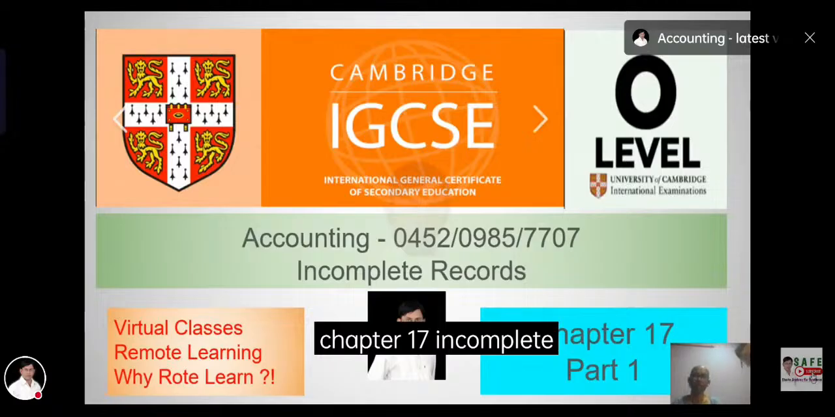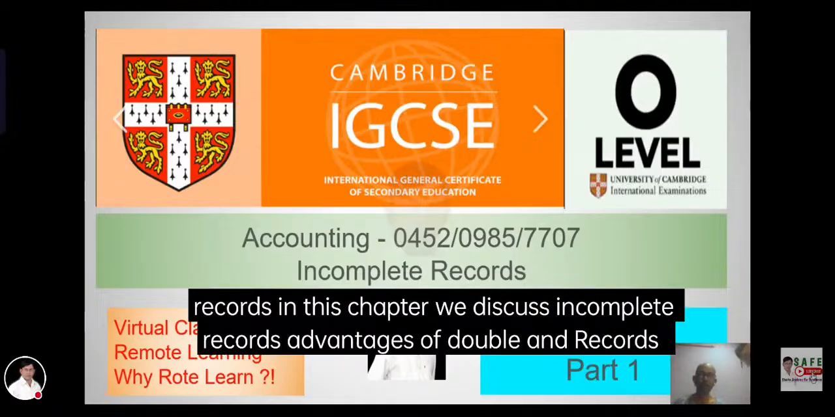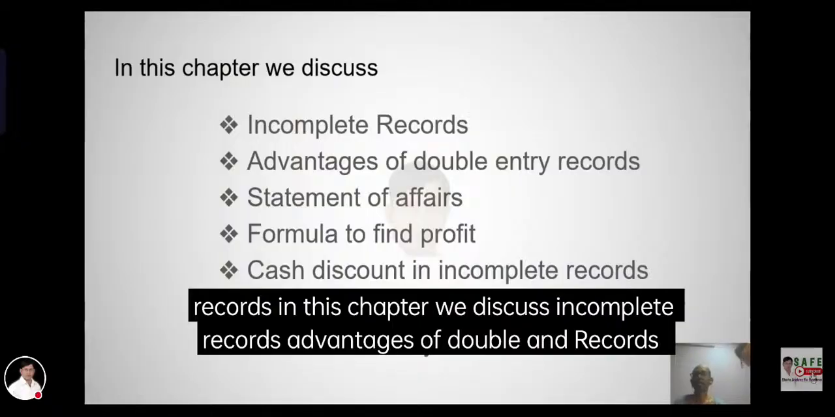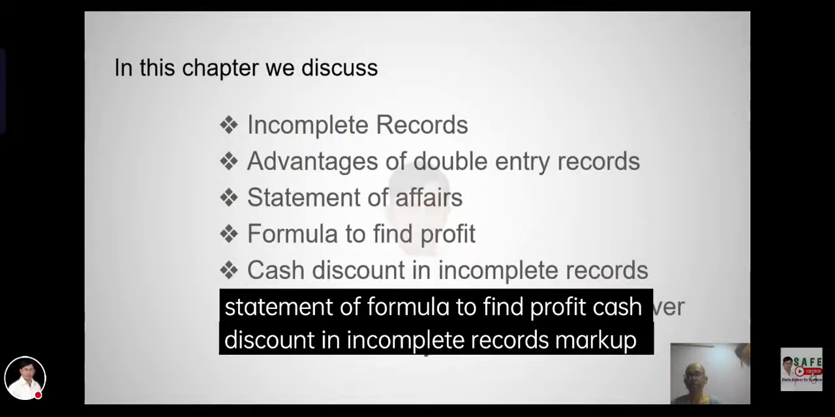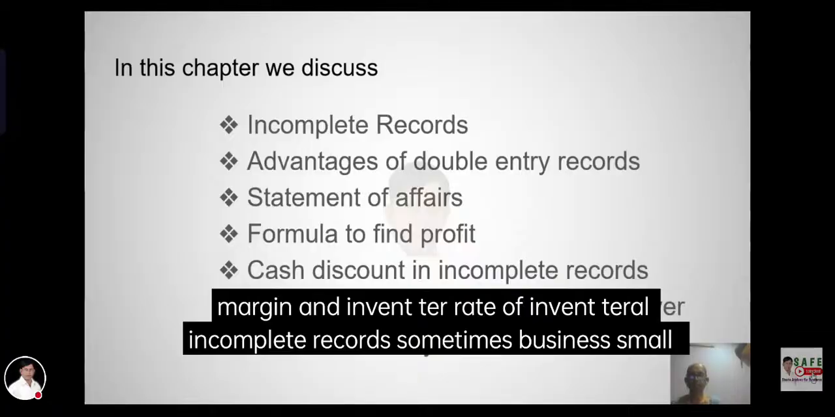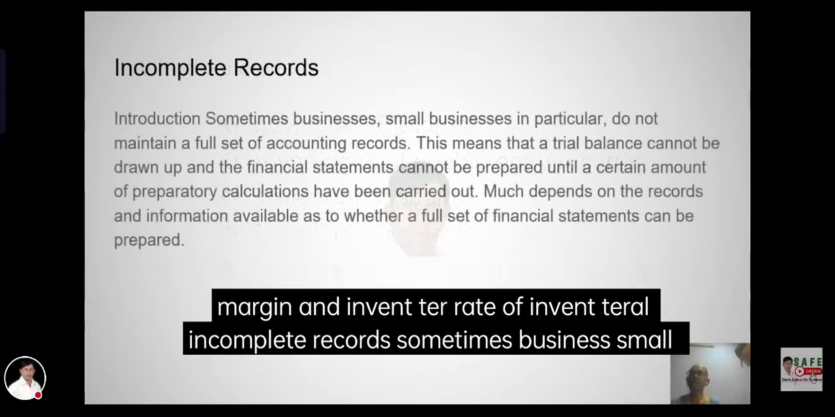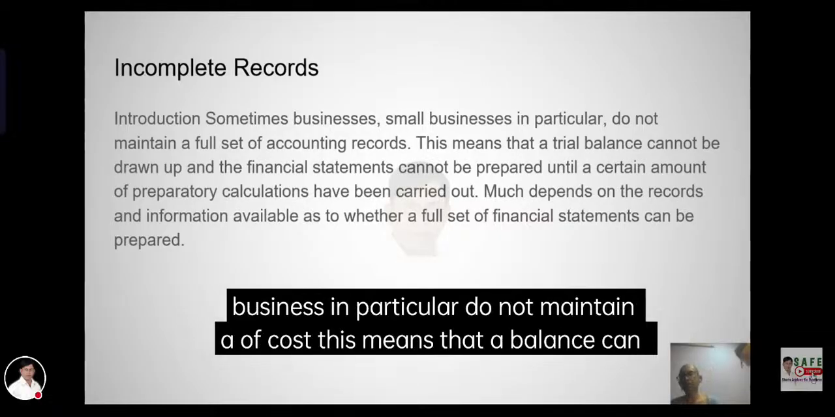Chapter 17, Incomplete Records. In this chapter we discuss incomplete records, advantages of keeping records, statement of affairs, cash discount, incomplete records, markup, margin, and rate of return. Incomplete records: sometimes businesses, small businesses in particular, do not keep full records.